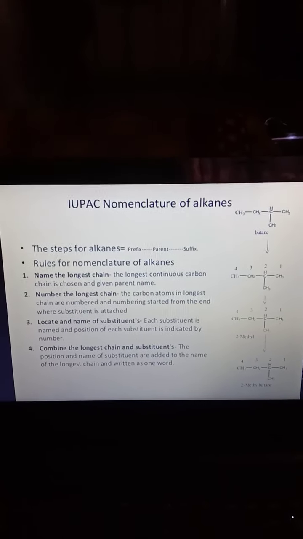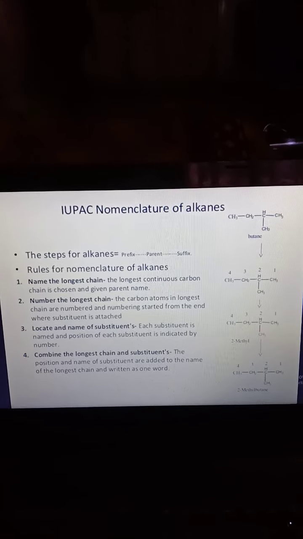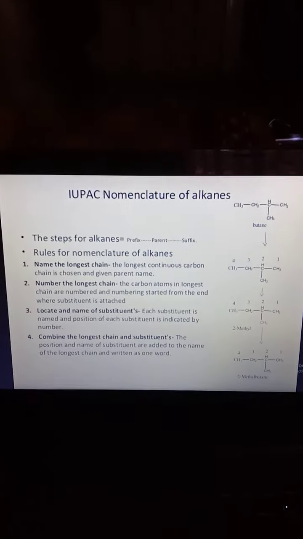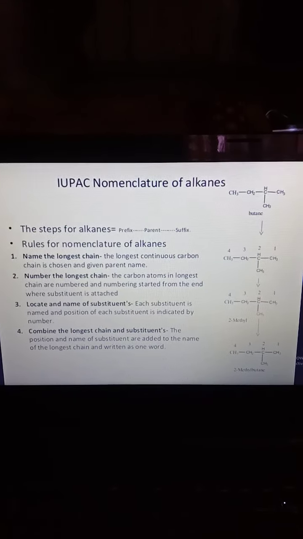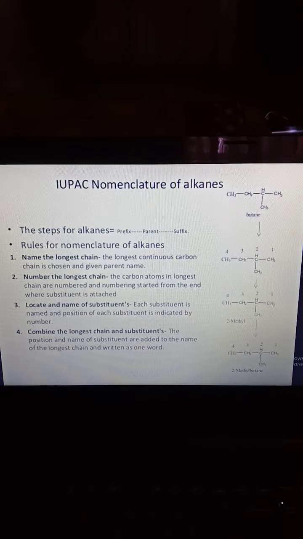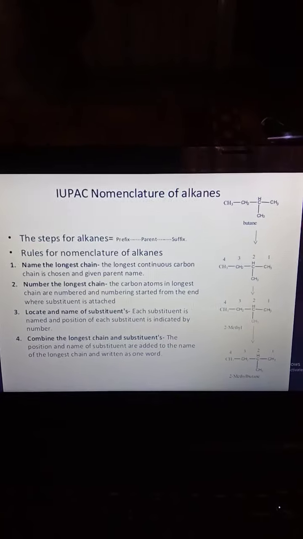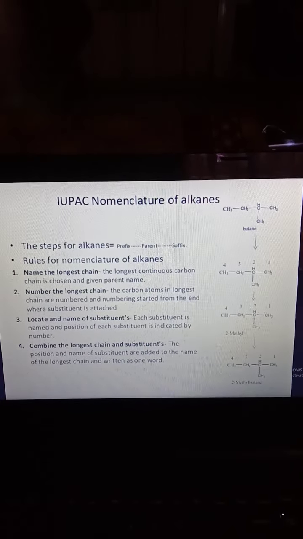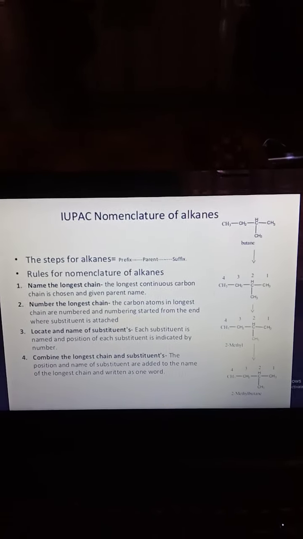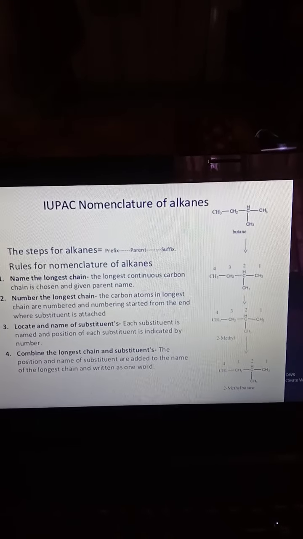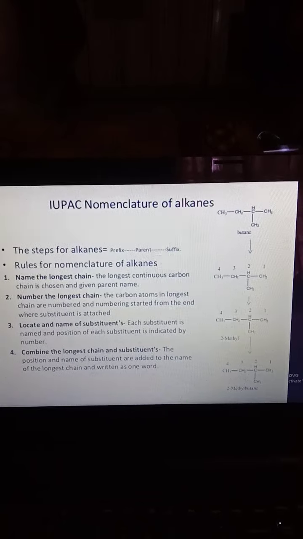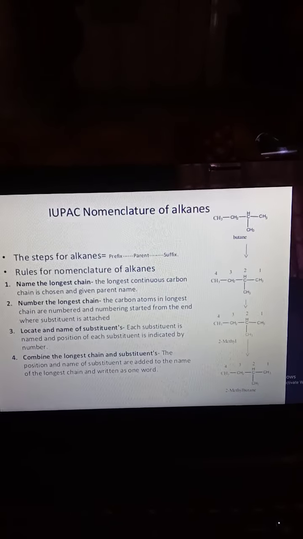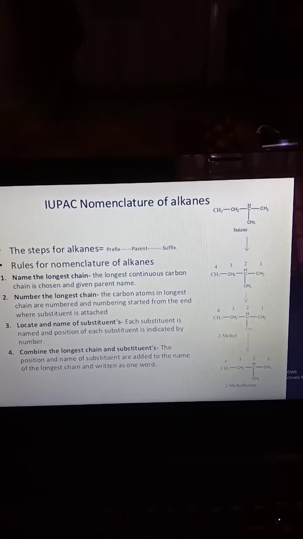The IUPAC nomenclature rules for alkane, alkene and alkyne are similar, slightly different in their structures. Simply, the basic rule is to select the longest chain. The first rule is that for every alkane, alkene and alkyne, select the longest continuous chain. Having selected the longest continuous chain, then assign numbers to it. Numbers are assigned in such a way that the substituent has the minimum number.